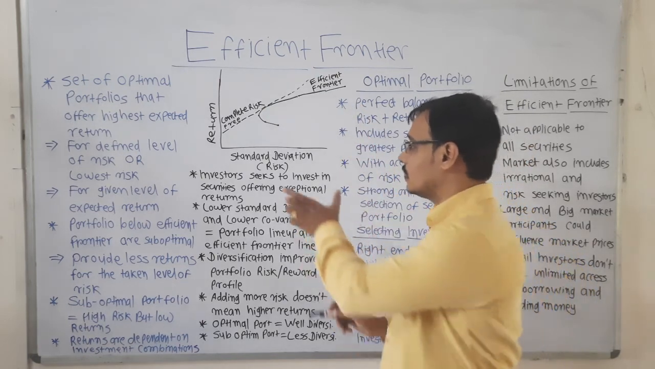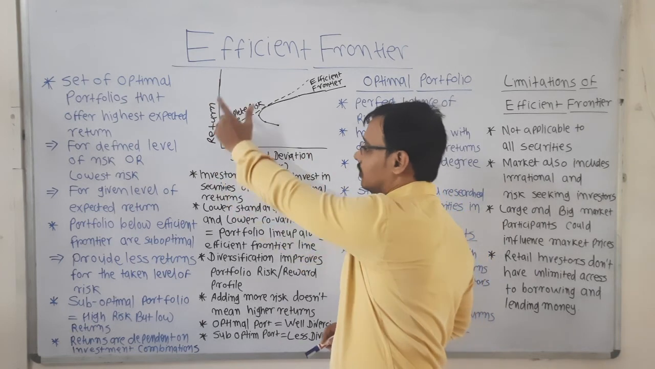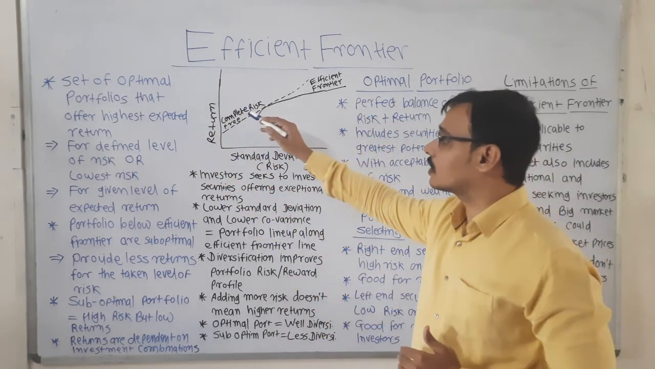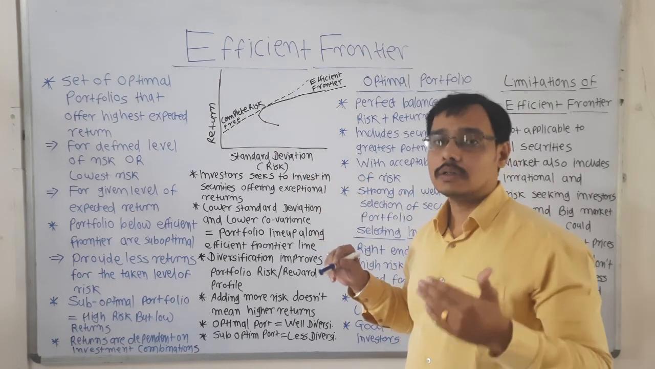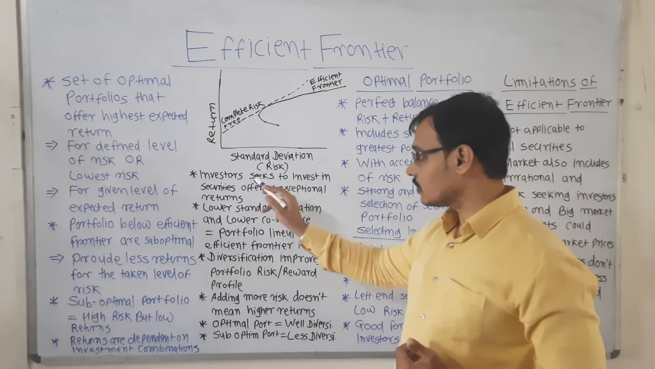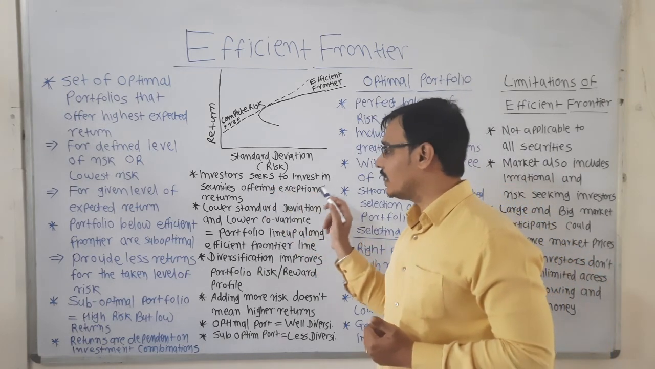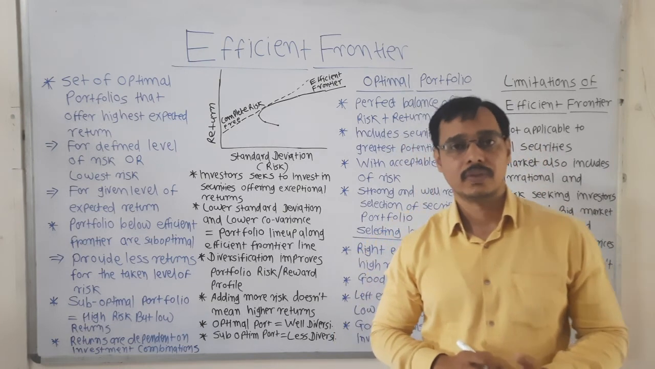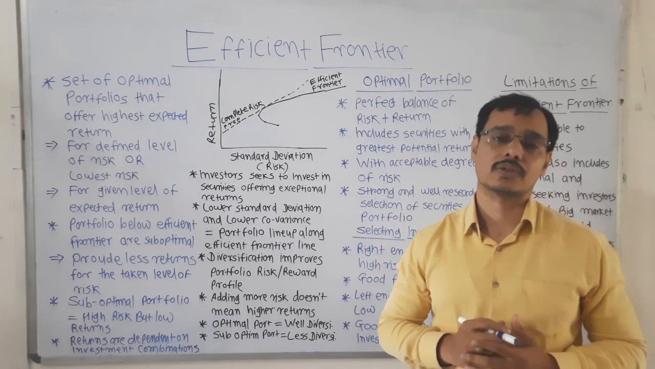So this is the standard deviation and this is the return. As your standard deviation goes up, your returns may go down and your risk may go up. See, investors seek to invest in securities offering exceptional returns. Why do people come into the stock market?